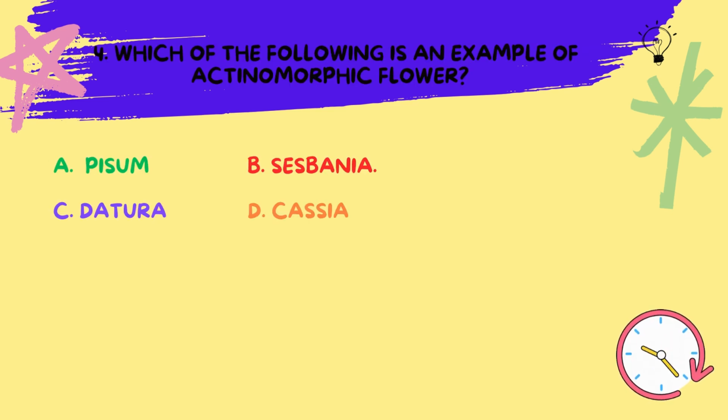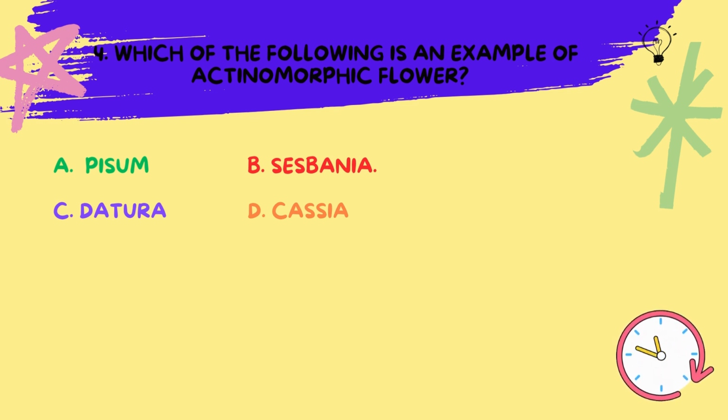They ask us about the actinomorphic flowers. Actinomorphic flowers are those that can be divided into symmetrical halves through multiple planes passing through the center. They exhibit radial symmetry, meaning they can be cut into equal halves along more than one plane.